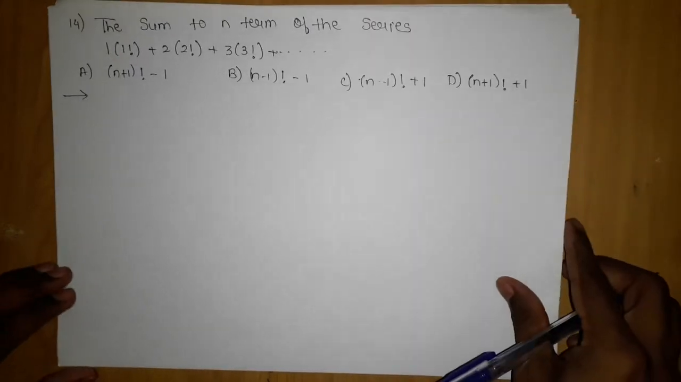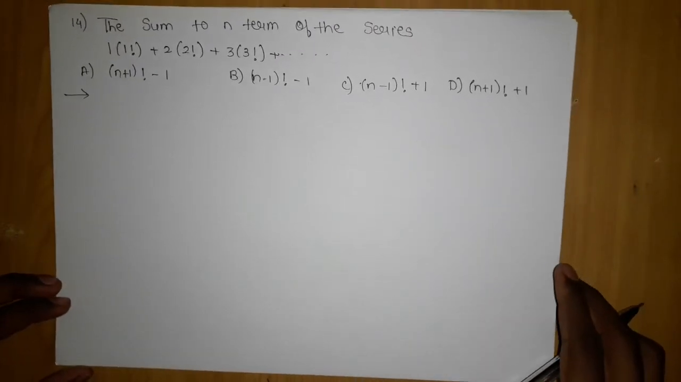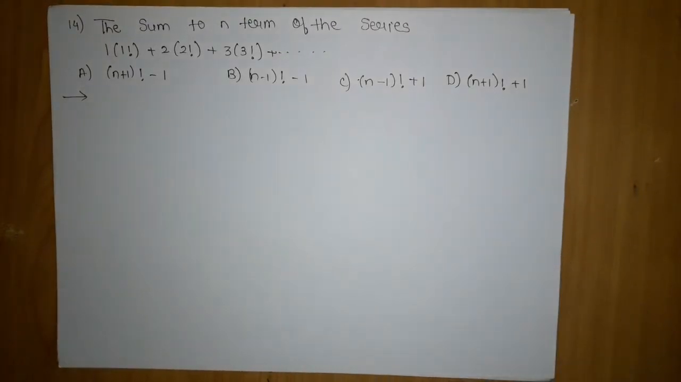So the next question, which is the 14th question, is: given the sum of n terms of the series 1 into 1 factorial plus 2 into 2 factorial plus 3 into 3 factorial and so on. The options are: A, (n plus 1) factorial minus 1; B, (n minus 1) factorial minus 1; C, (n minus 1) factorial plus 1; D is (n plus 1) factorial plus 1.